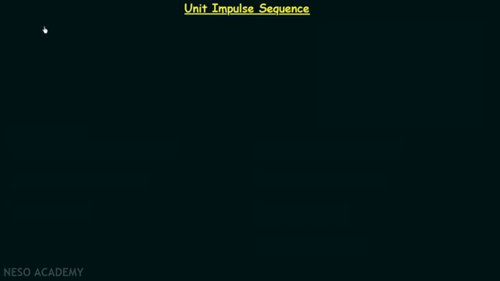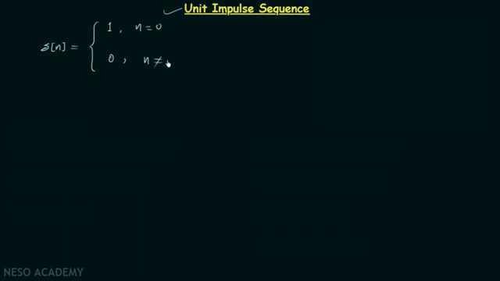We have a clear understanding of the continuous time unit impulse signal, and now in this lecture we will have some discussion on the discrete time unit impulse signal. The discrete time unit impulse signal is also known as the unit impulse sequence, and it is represented by delta n. Delta n is equal to 1 when n is equal to 0, and it is equal to 0 for all the other values of n.